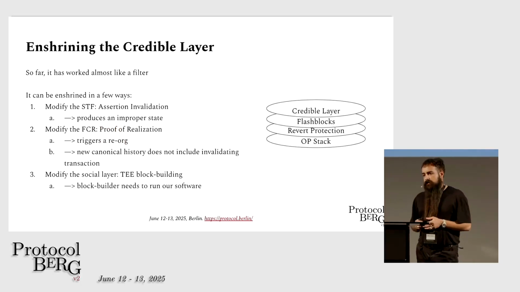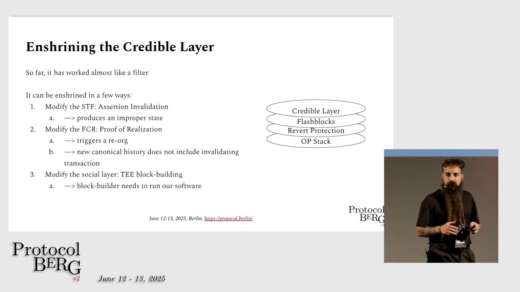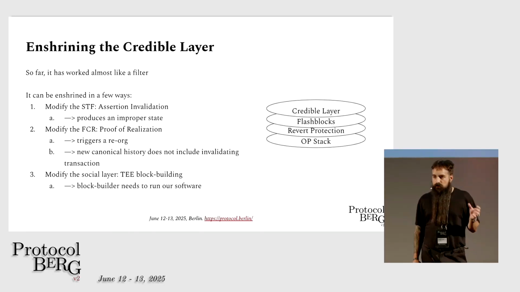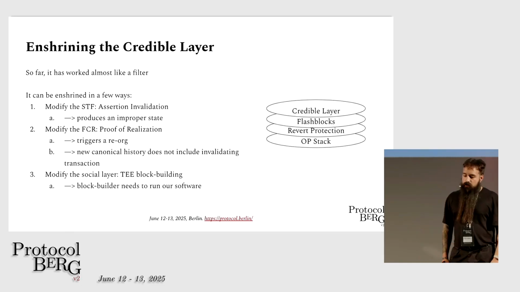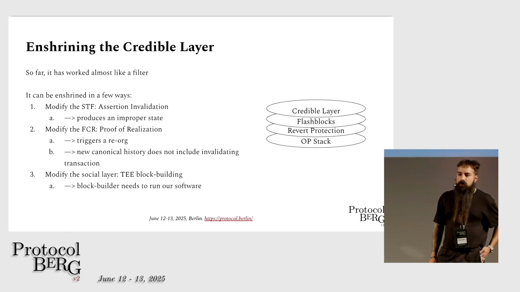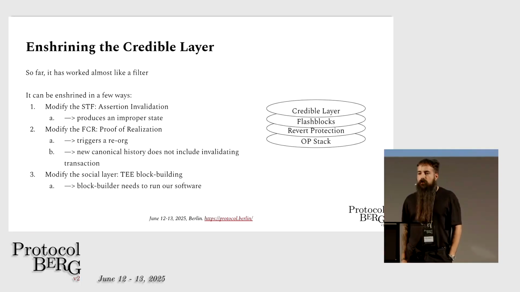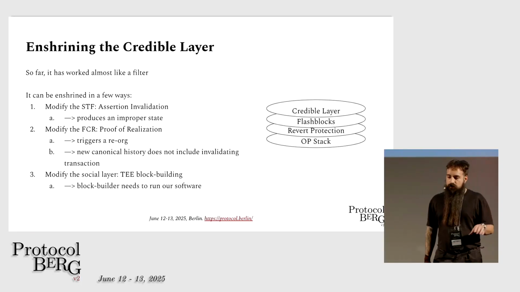It can also be enshrined, right? So after we have proven the market demand, after we have proven that networks, rollups, dApps want this kind of solution, they want these runtime checks, we can enshrine it in a few different ways. For example, we can modify the state transition function. And we can say now that for the STF of the proof system for OP stack, all transactions need to be EVM compatible, but they also have to respect the assertions.